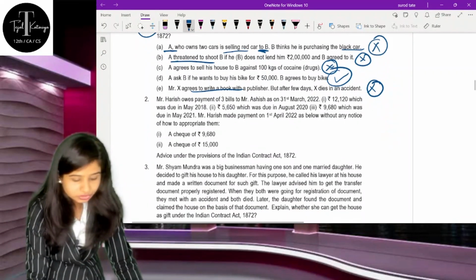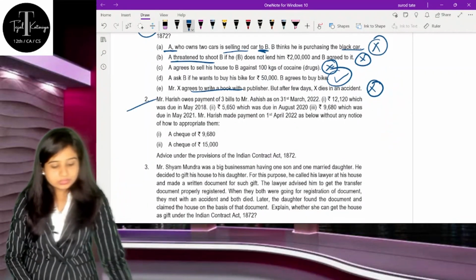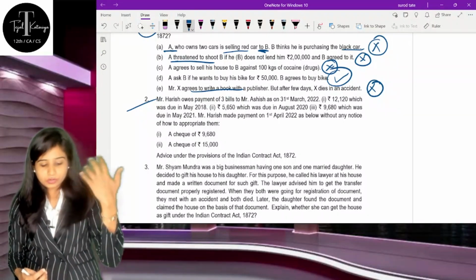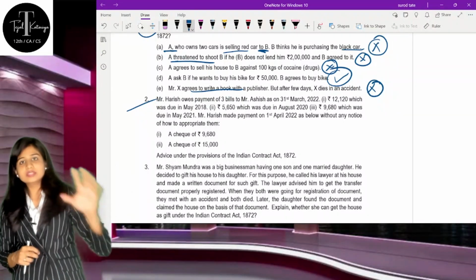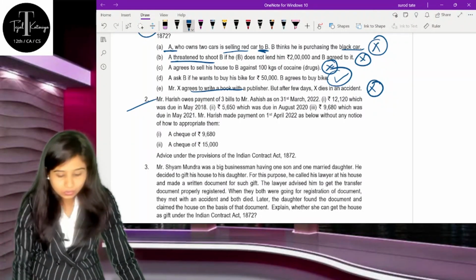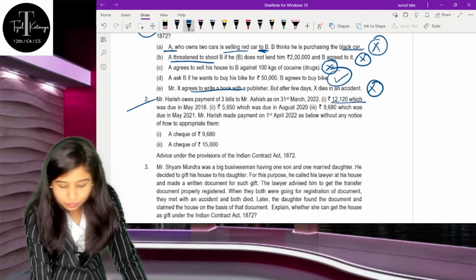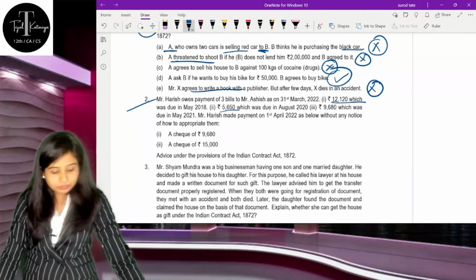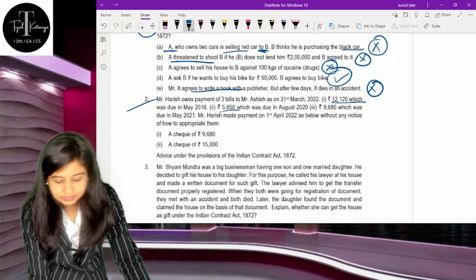The second question is, Mr. Harish owes payment of 3 bills to Mr. Ashish. So one is Harish, the second is Ashish. As on 31st of March, the payment dues are: the first payment is of 12,120, the second payment due was of rupees 5650, and the third is 9680.